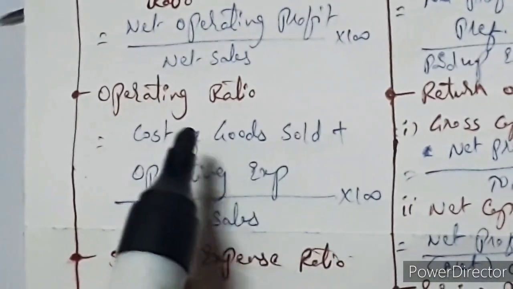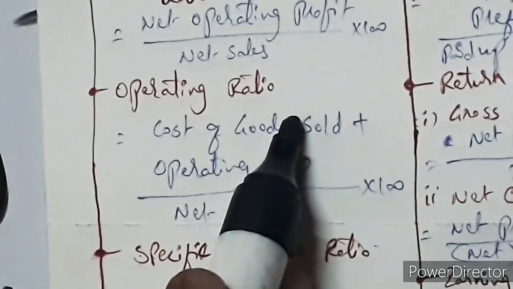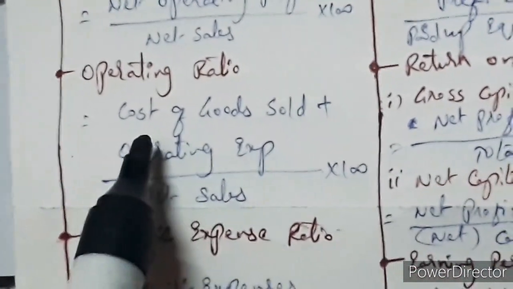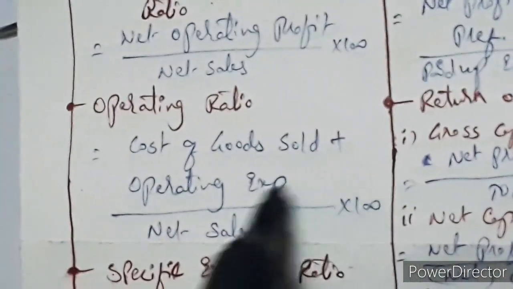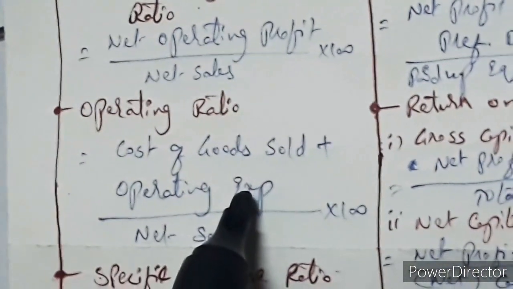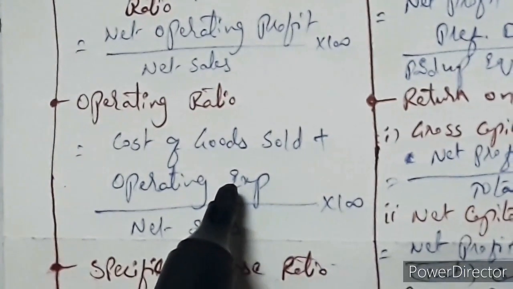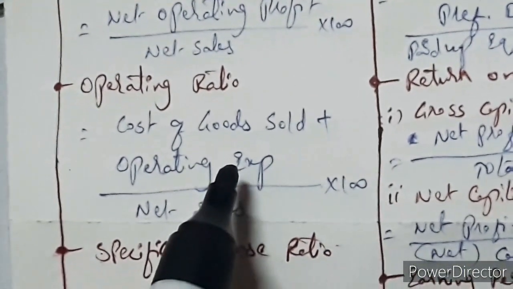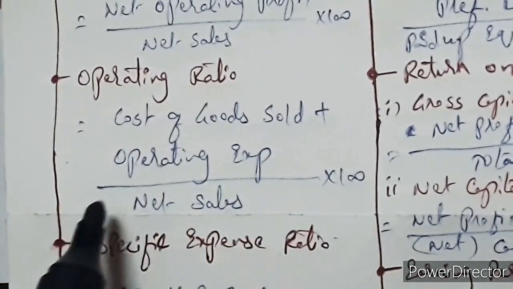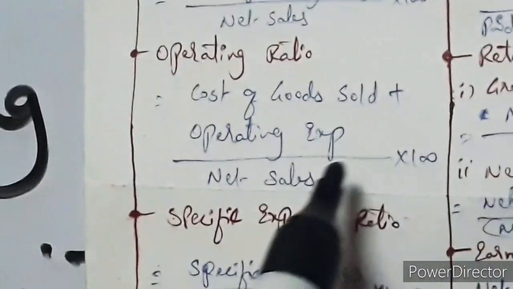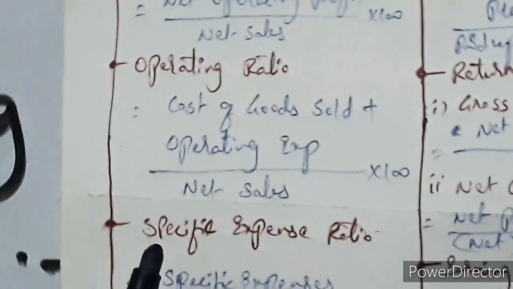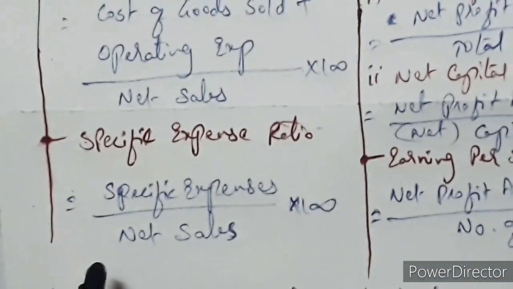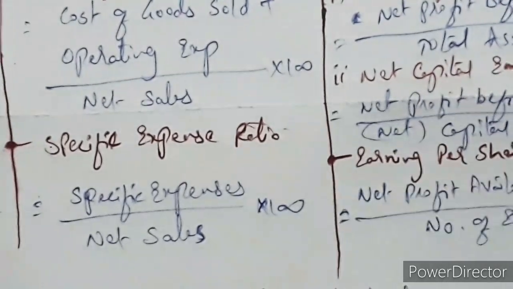Next one is the operating ratio. Operating ratio is calculated by cost of goods sold plus operating expenses. What are the operating expenses? The expenses which are incurred for operating an organization, such as salaries, rent paid, all this. This total divided by net sales into 100. Next one is the specific expenses ratio. Specific expenses divided by net sales into 100.